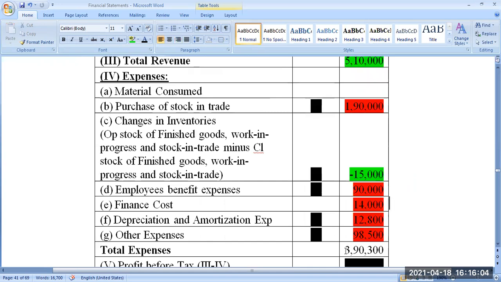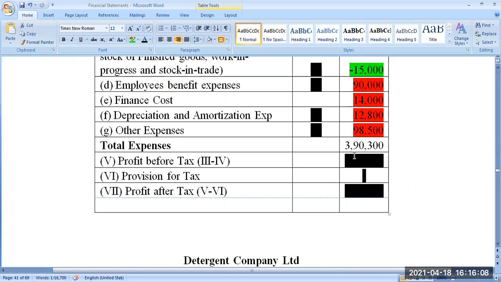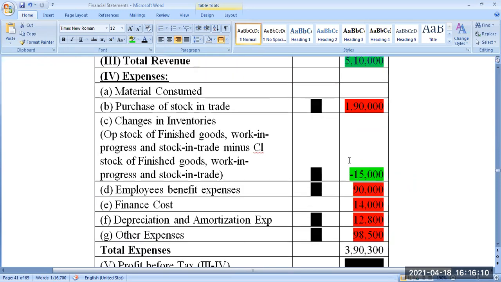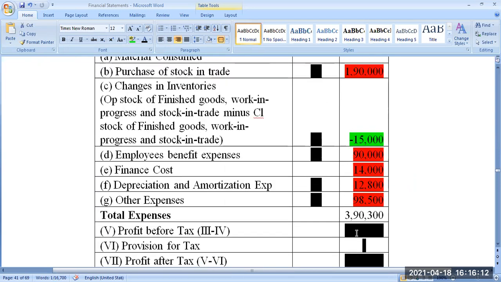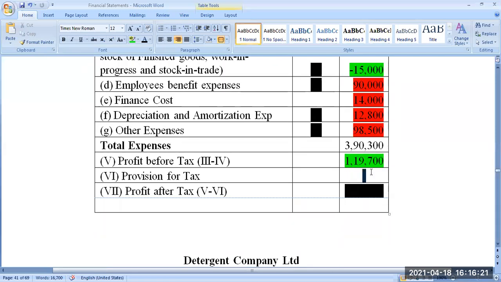Now, this total expense of 3,90,300 should be subtracted from the total income of 5,10,000. That is 5,10,000 minus 3,90,300, equal to profit before tax: 1,19,700. Tax is not given in the question, only in the question, not in real life.